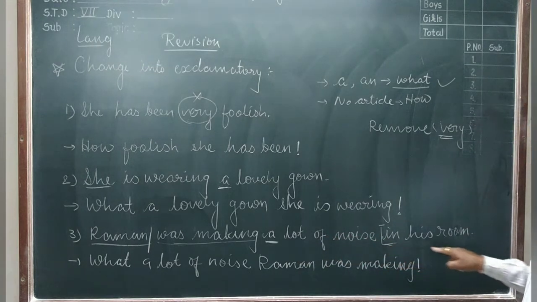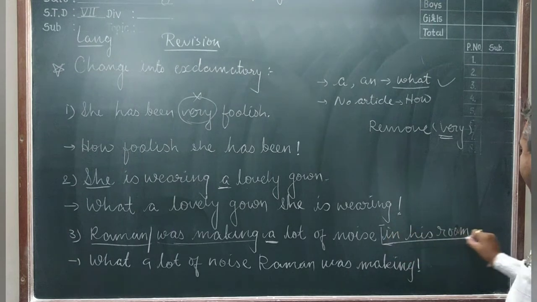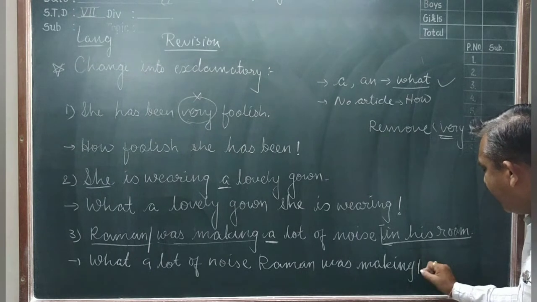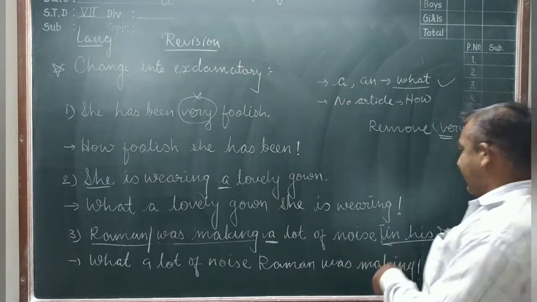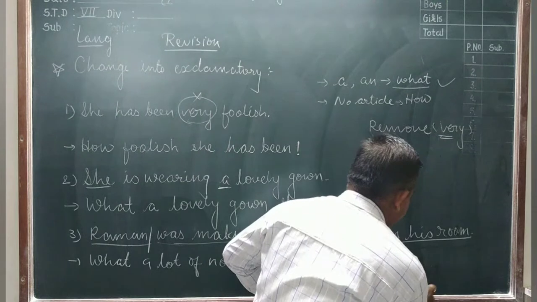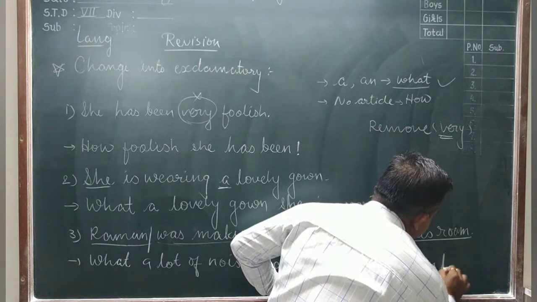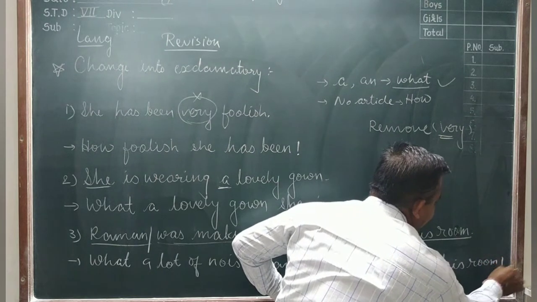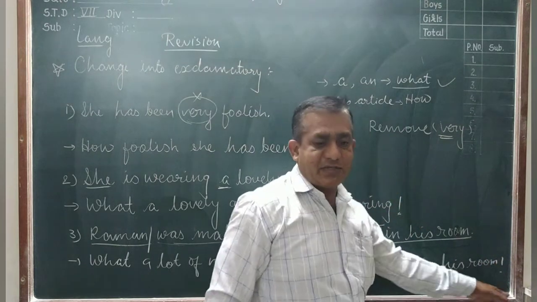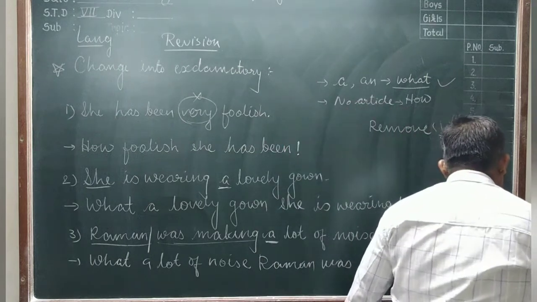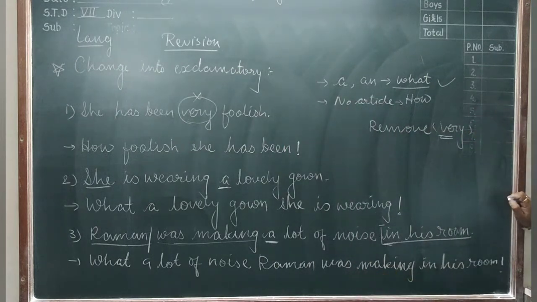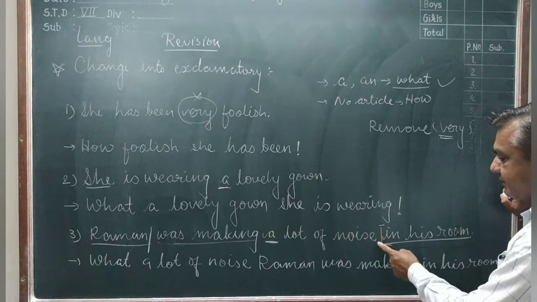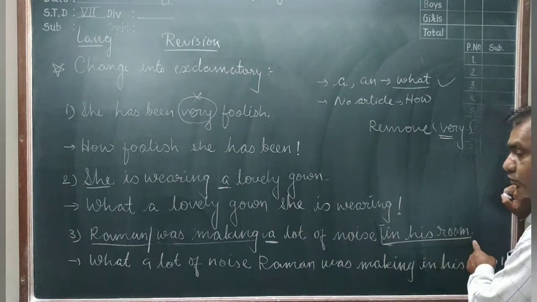Then you add. If you say, sir, I want to add the word, not remove it, then you write the other word at last. Here it is already complete, but if you want to add it, where will you add it? Then in his room. You write here in his room, and at last you give the exclamation mark. Understand friends? Here are both sentences. Raman was making a lot of noise is the complete sentence, and in his room is the other word.